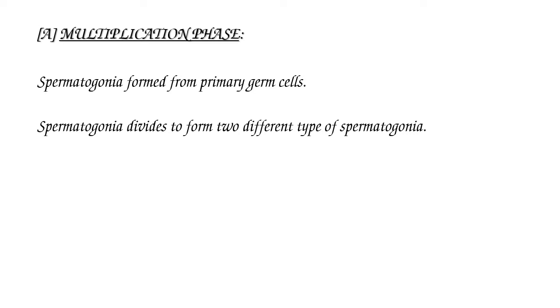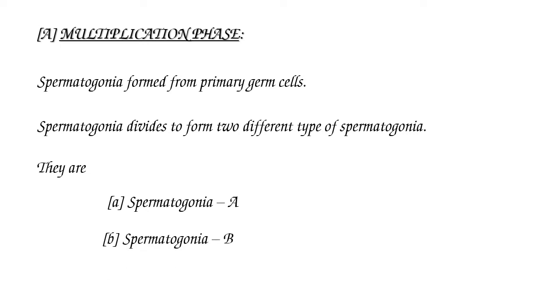Spermatogonia divide to form two different types of spermatogonia: type A spermatogonia and type B spermatogonia. Type A spermatogonia continue as stem cells.